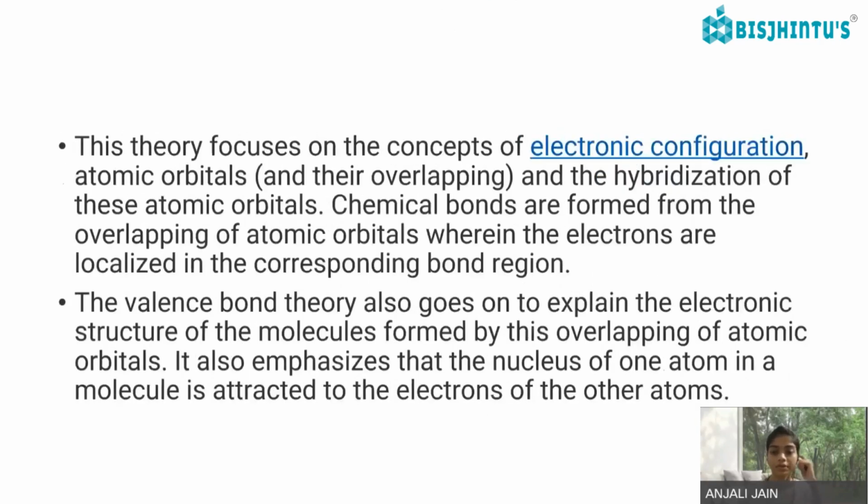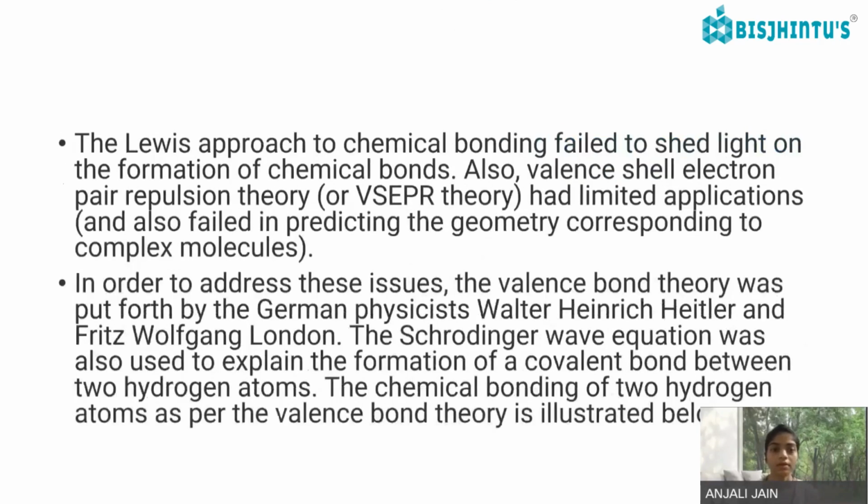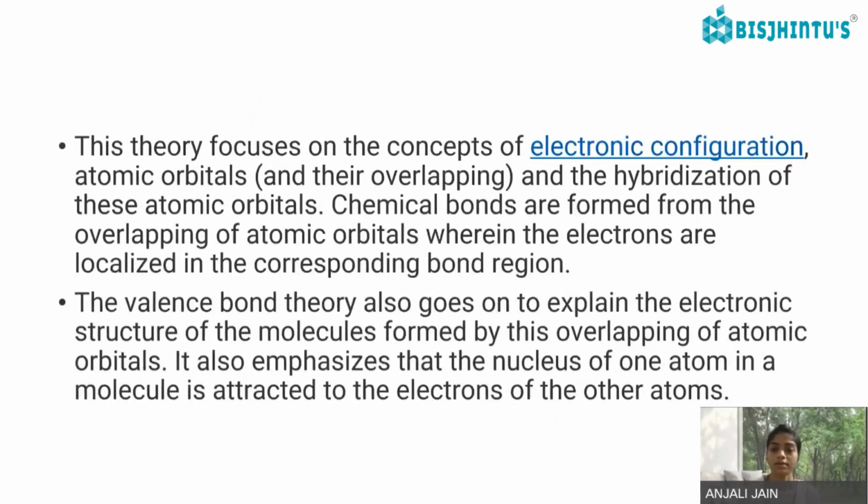Valence bond theory focuses on the electronic configuration of atomic orbitals, their overlap, and the hybridization of these atomic orbitals. Chemical bonds are formed from the overlapping of atomic orbitals, wherein the electrons are localized in the corresponding bond region. So how are covalent bonds formed? There should be localization of the electron.